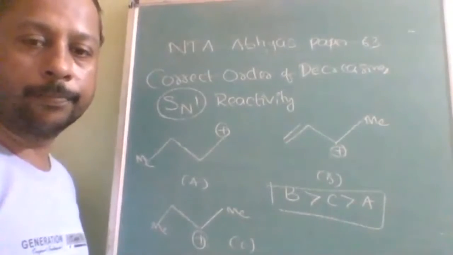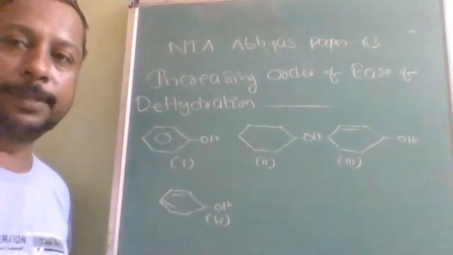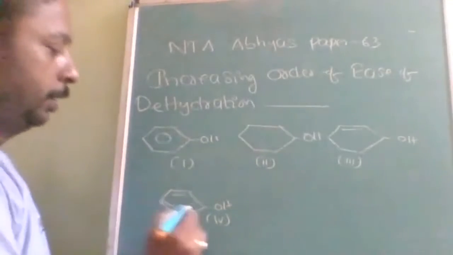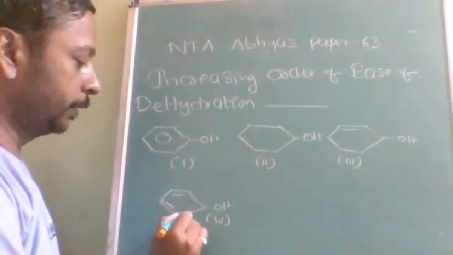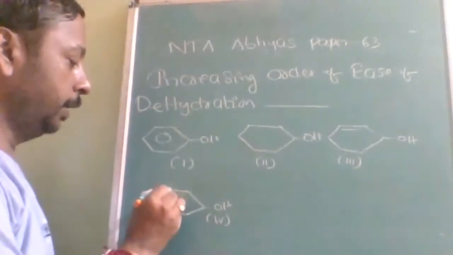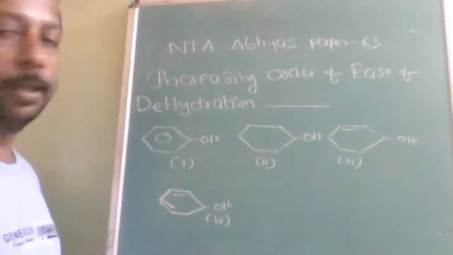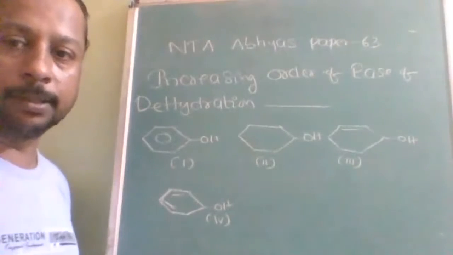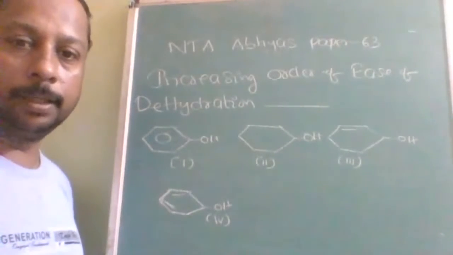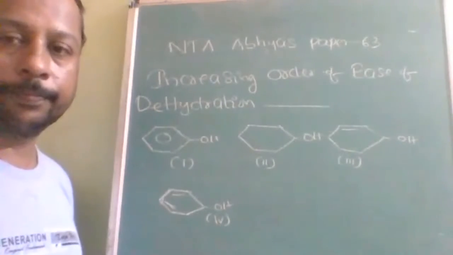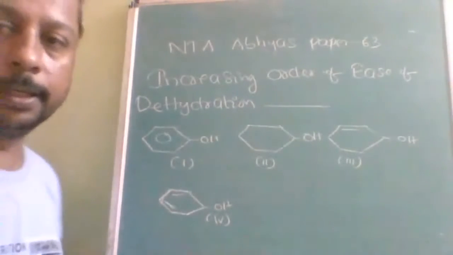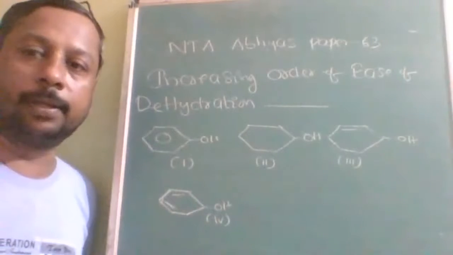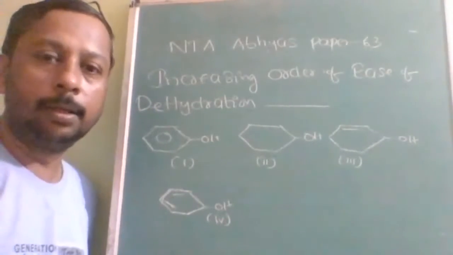Okay. Options. Here four substances are given. In four substances, which is easily hydrated? In increasing order, the most difficult to hydrate should be written first, followed by the highest written last. Ease of hydration, ease of dehydration. Water molecule should be removed.